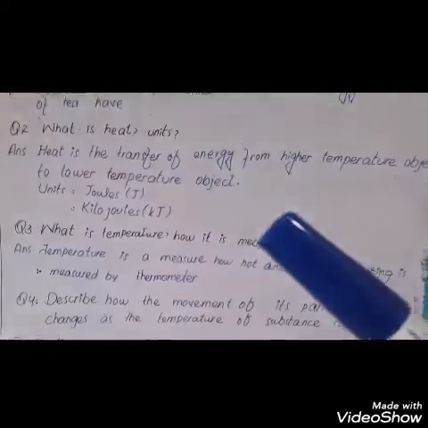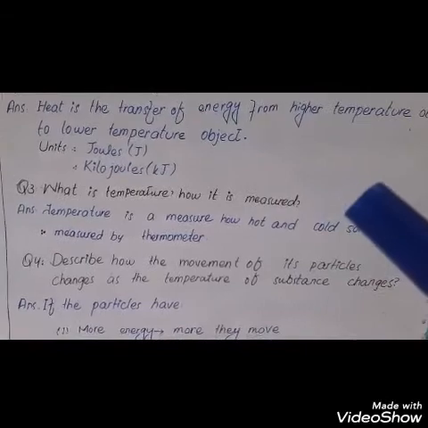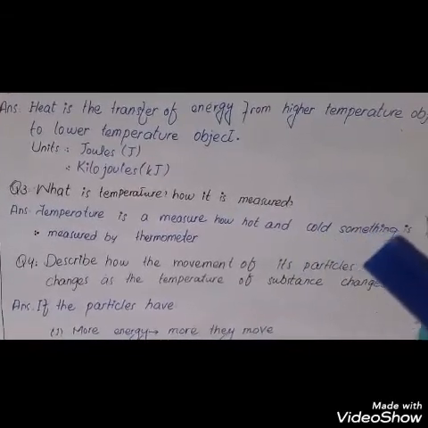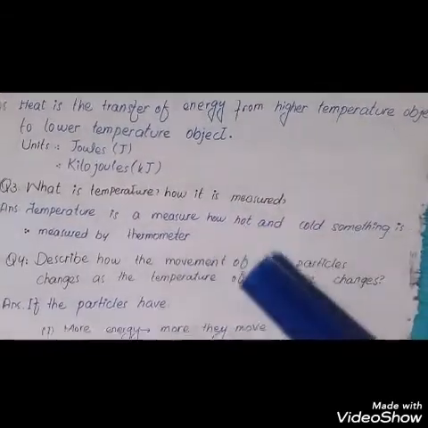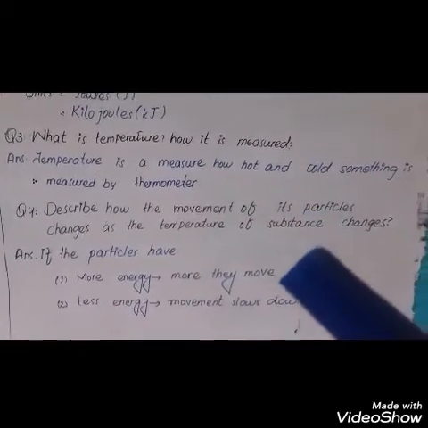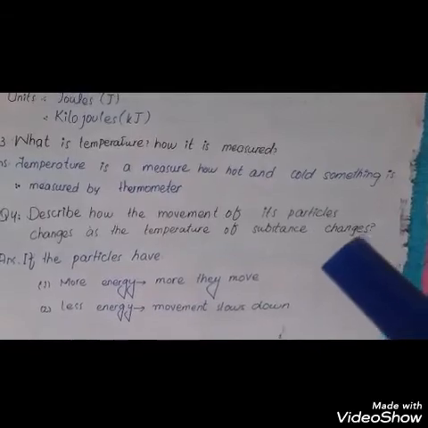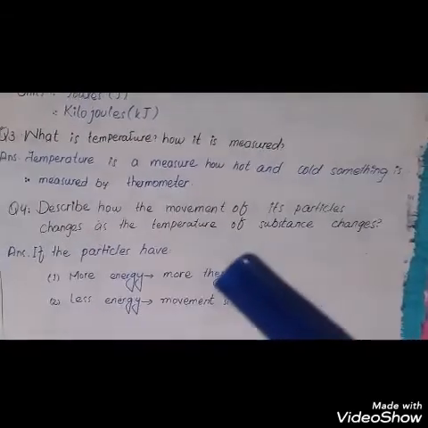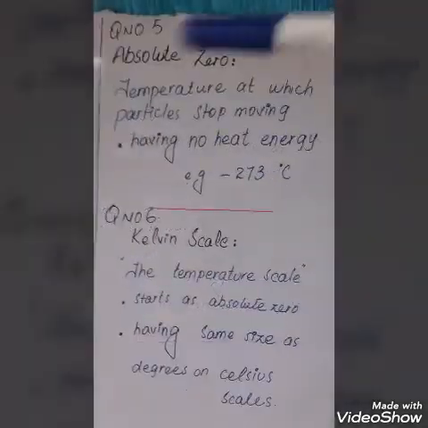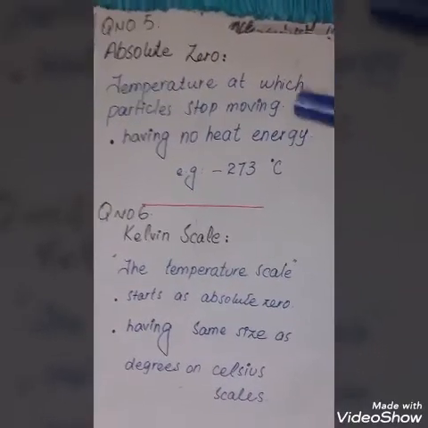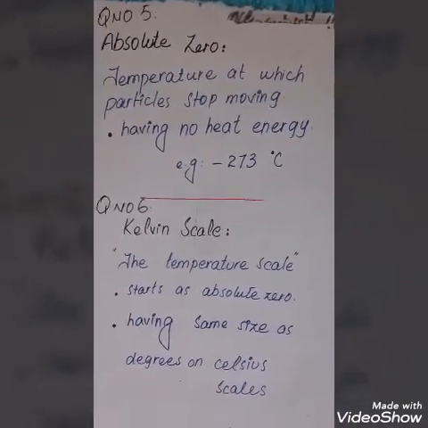Question number 3. What is temperature? How is it measured? Temperature is the measure of how hot or cold something is, measured by a thermometer. Question number 4. Describe how the movement of its particles changes as the temperature of a substance changes. If the particles have more energy, they move more. Question number 5. Absolute zero. The temperature at which particles stop moving, having no heat energy, is called absolute zero.